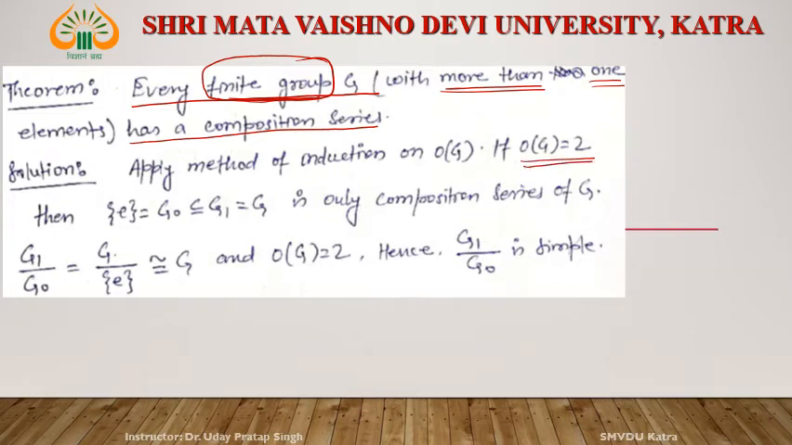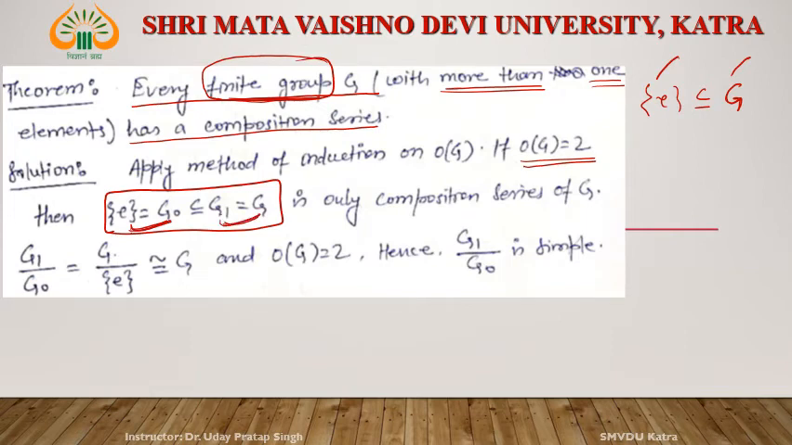If the order of the group is 2, then it has a composition series. What is the composition series? Nothing but E and G. A group of order 2 has only two subgroups, E and G. This E is a subset of G. This is the composition series, and we write it in this form. What is E? E is nothing but G0, a subset of G1. What is G1? G1 is nothing but G. That is, E is a subgroup of G, and this is the only composition series of G.